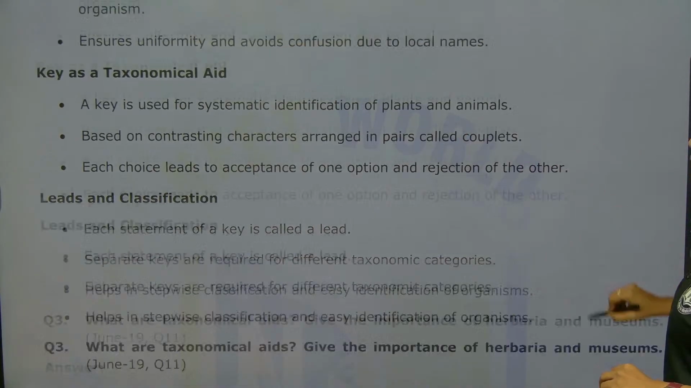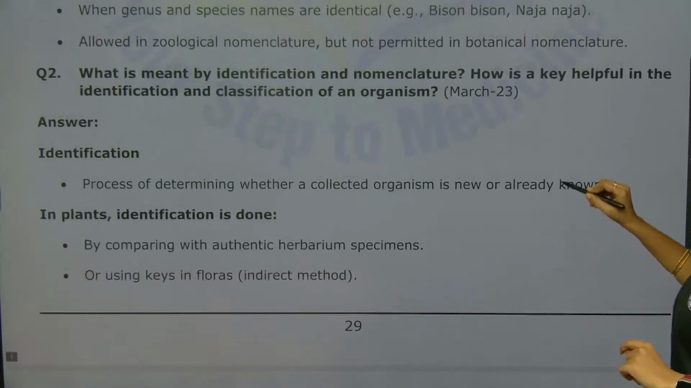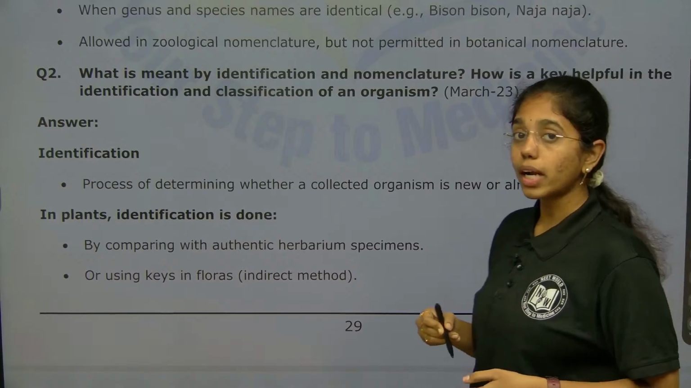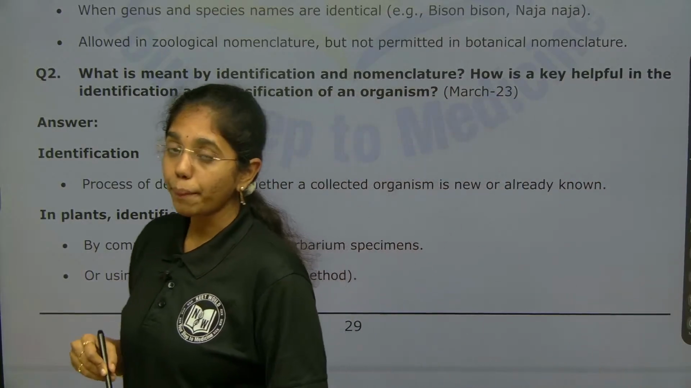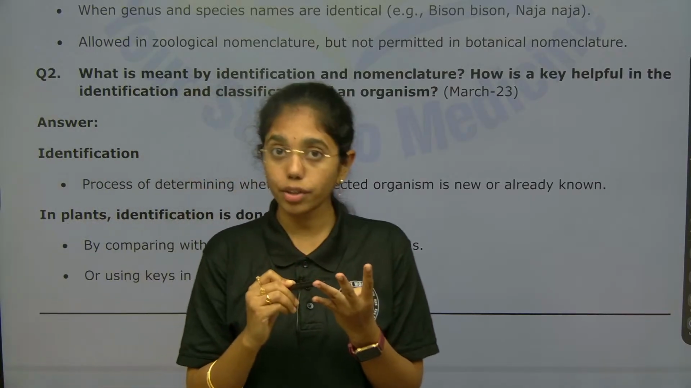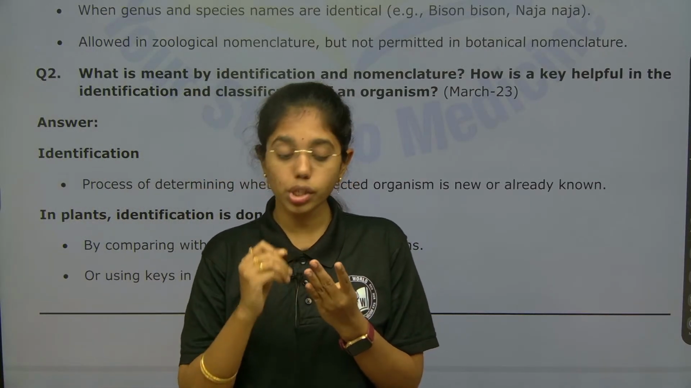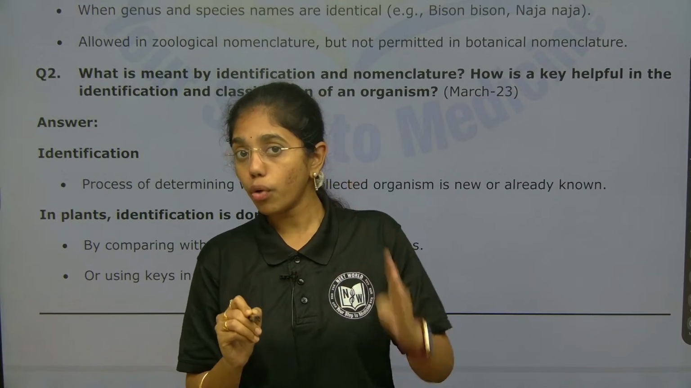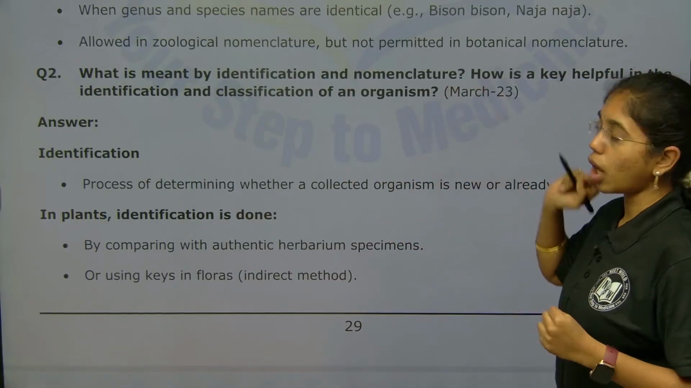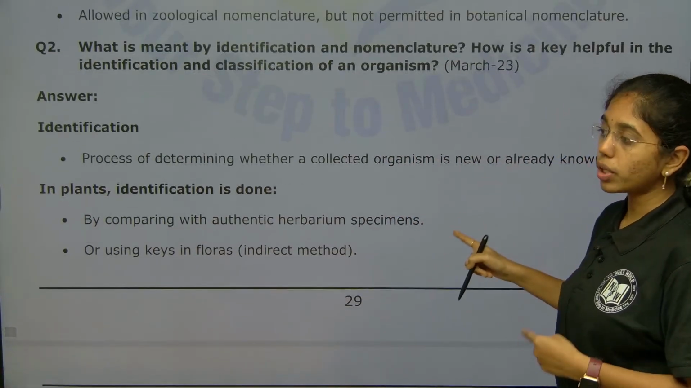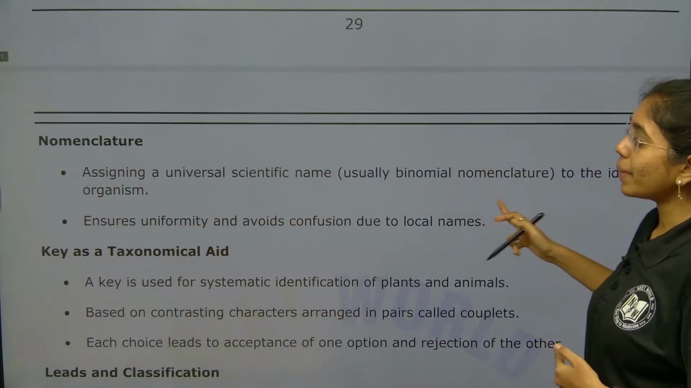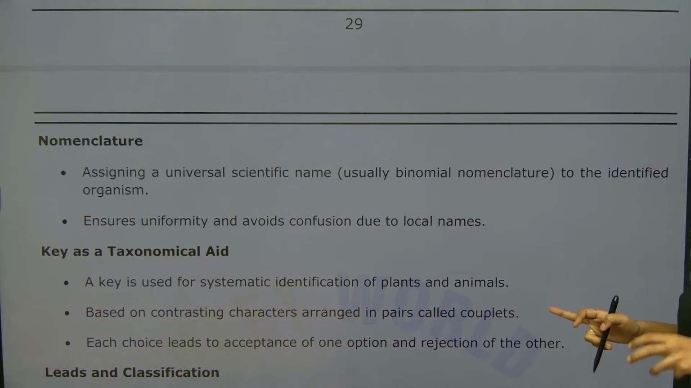So, the question is clearly on identification and nomenclature. Firstly, you have to recall the components of taxonomy. There are four: first is identification, second is characterization, third is classification, and fourth is nomenclature. Of these four components, the question asks only about identification and nomenclature. So you have to add the keynote points on identification and on nomenclature as well.